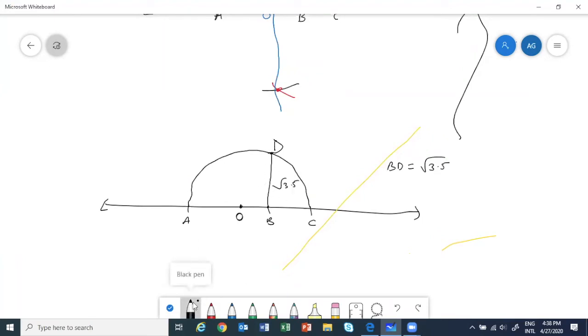So now what we'll do, we want this length BD, which is root 3.5, but we have to represent it on the line that we have drawn. This line, let me name it L. We want to represent it here, on L. So what to do? Now this point B is your origin. Let me take some other color.